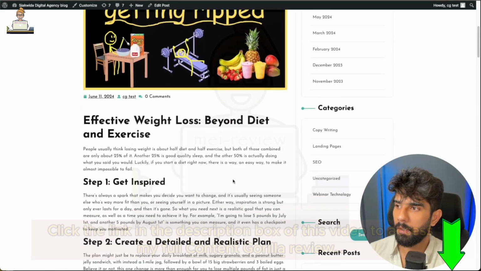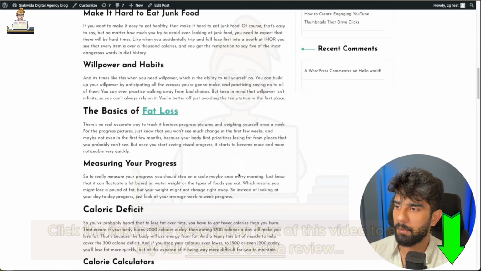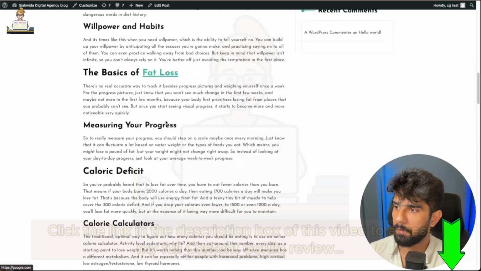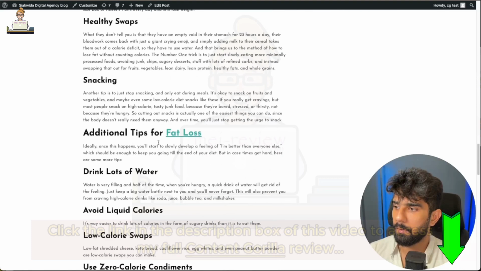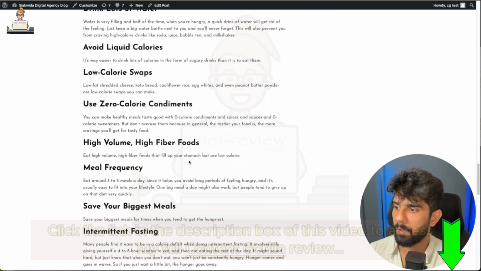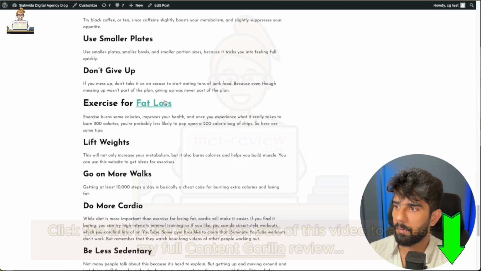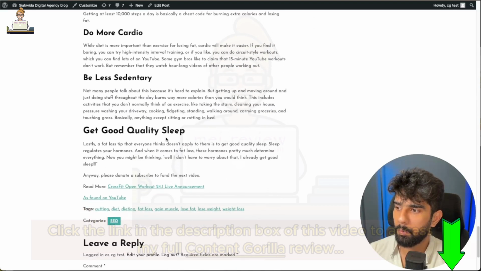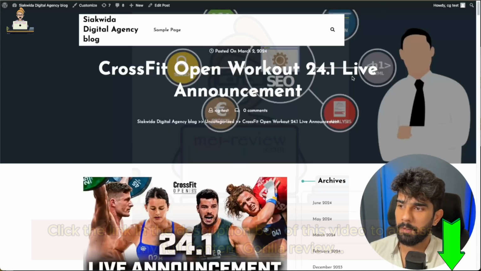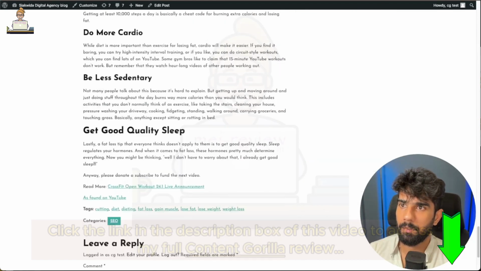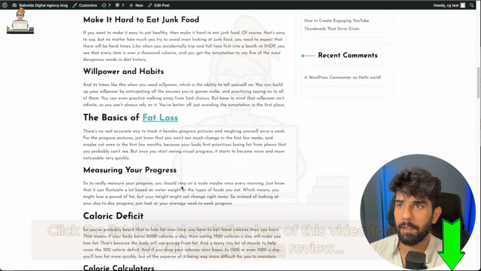and as you can see, our content is right here, and it basically hyperlinked all of the keywords that we asked it to. So wherever it finds the fat loss keyword, it's gonna hyperlink it to whatever link I want to link it to. Plus, on top of it, it also automatically added this other relevant post that it found on my blog. And as you can see, it helps with the internal linking as well.